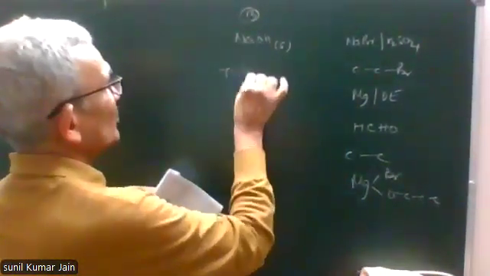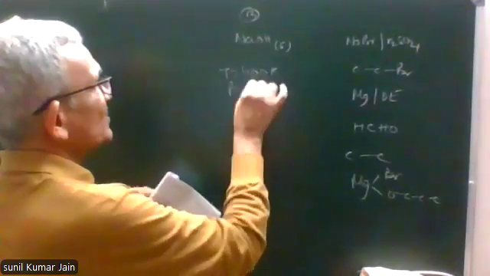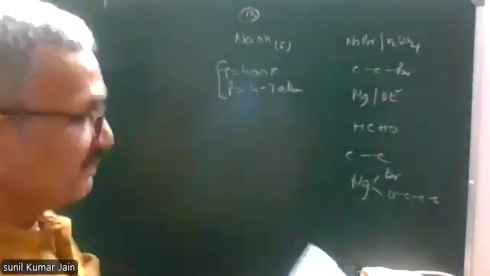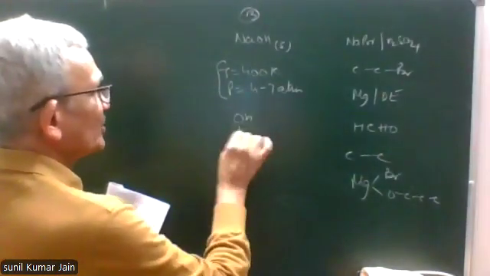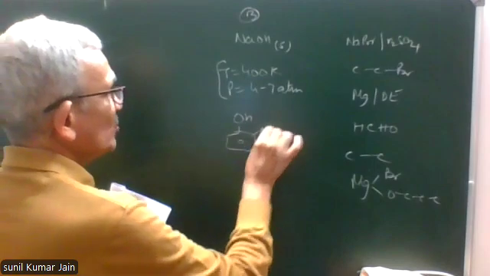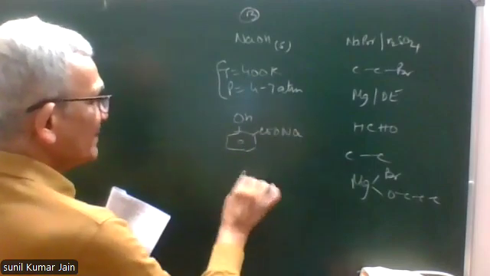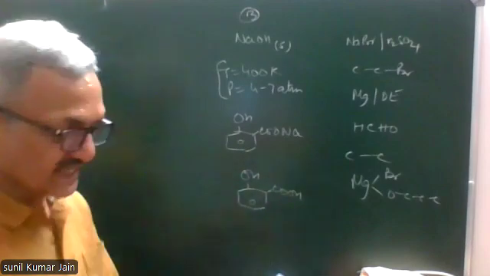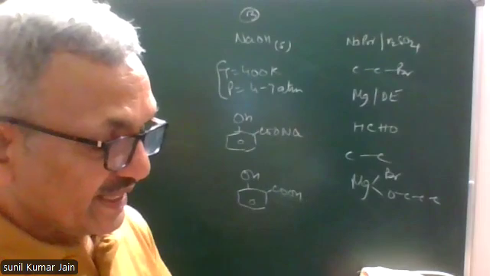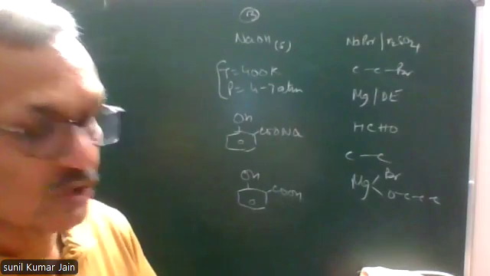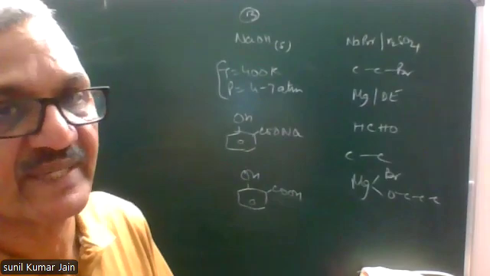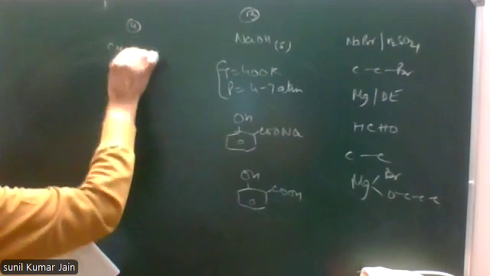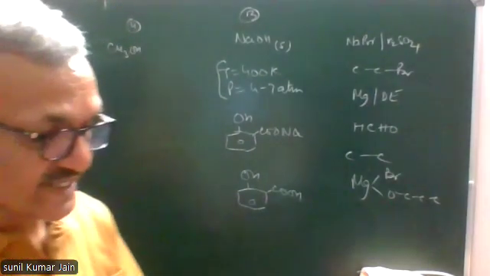So temperature is 400 Kelvin. Pressure is 4 to 7 atm. B will be sodium salicylate, OH, COONa, and C will be salicylic acid. C is salicylic acid. Next, A with hot copper means oxidation gives methanol. It means A is methanol. Methanol on oxidation gives HCHO.